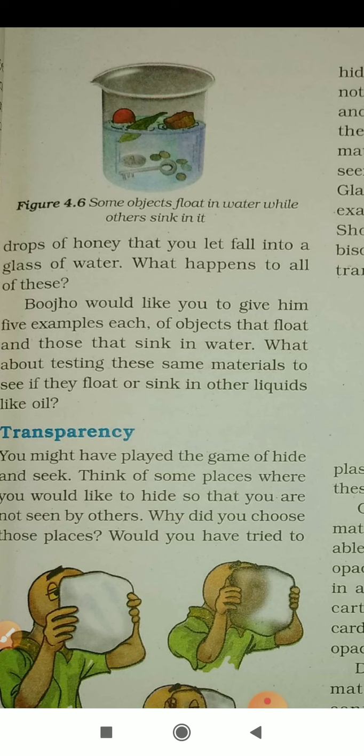And the examples of materials that sink in water are iron, brick, glass, brass, and stone.